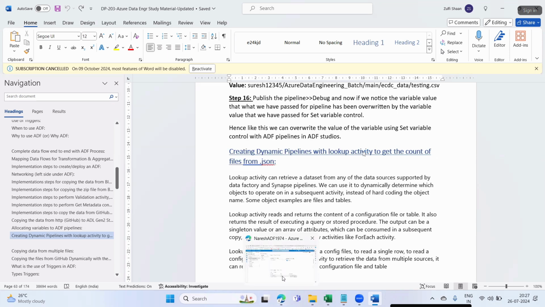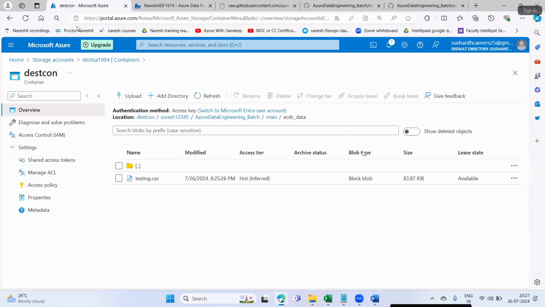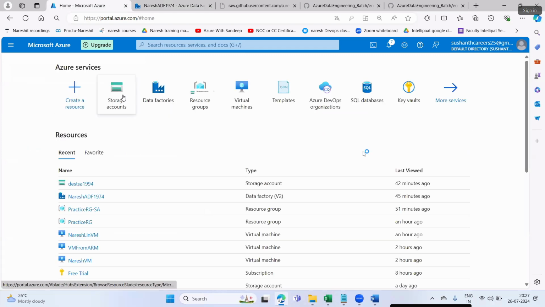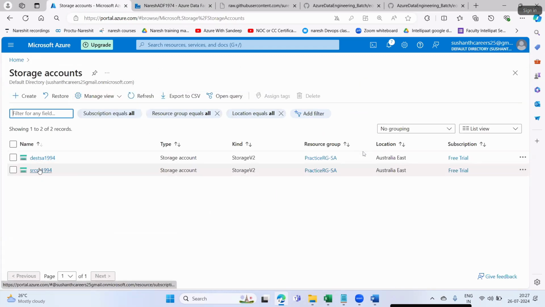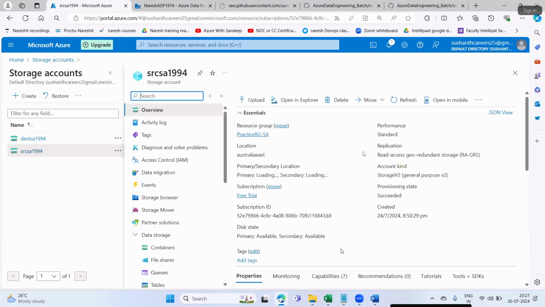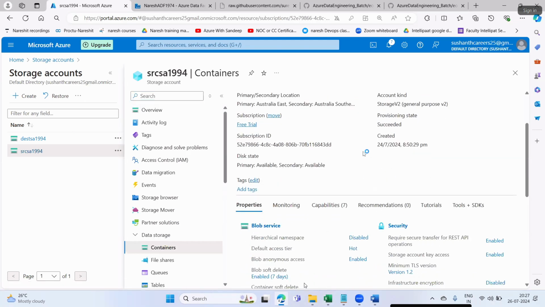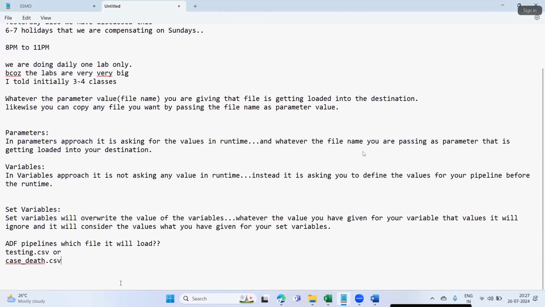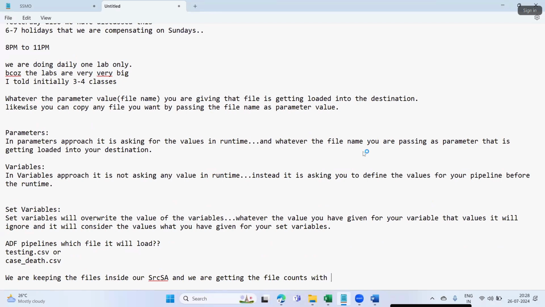Till now, we were keeping the files inside our source storage account, and we were getting the file counts with the get metadata control.